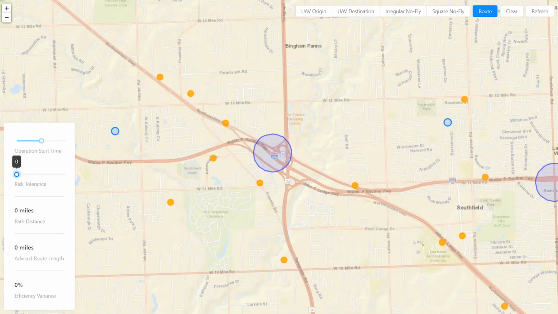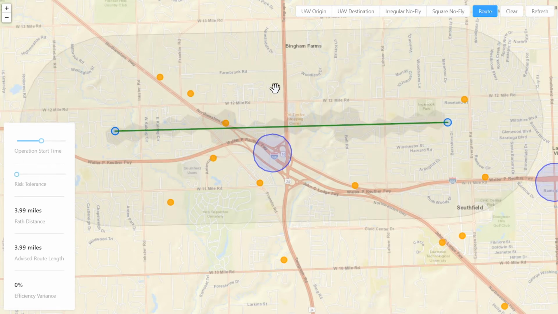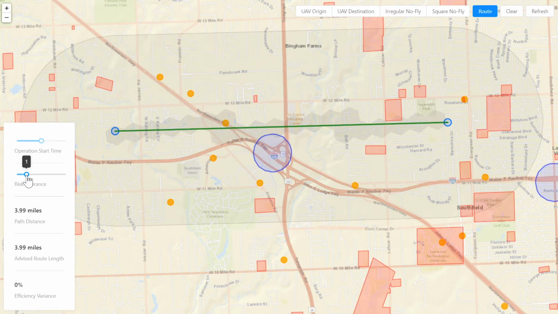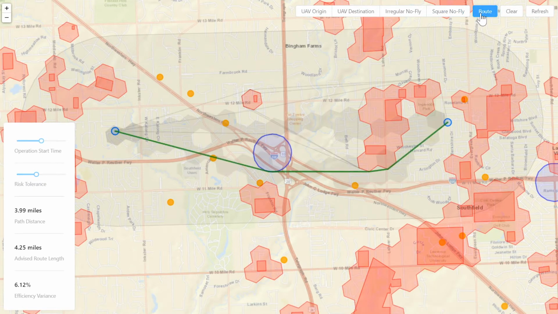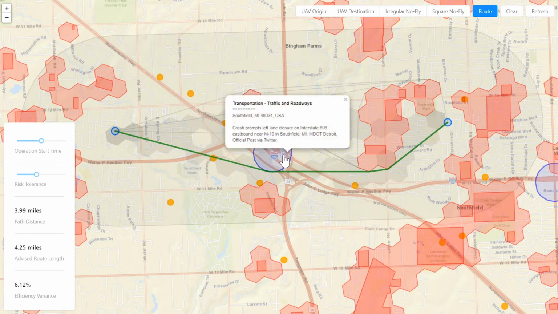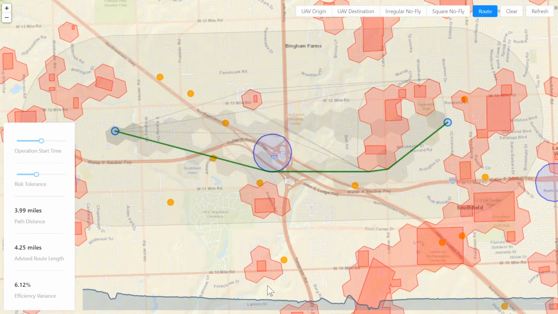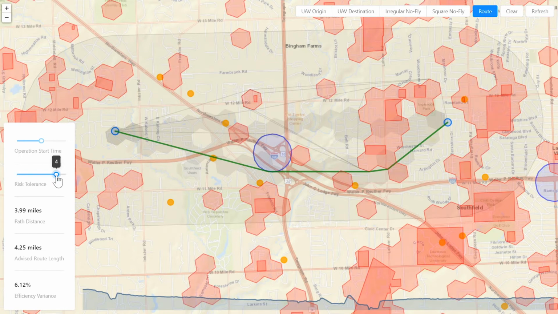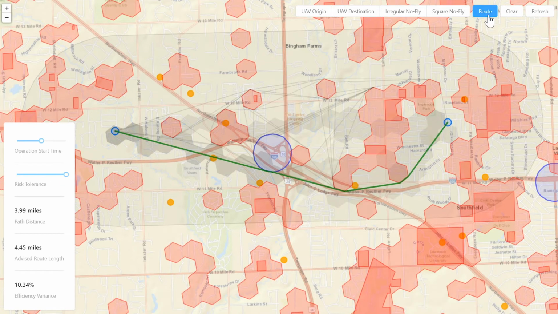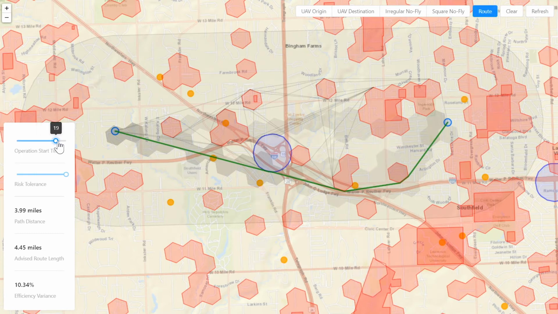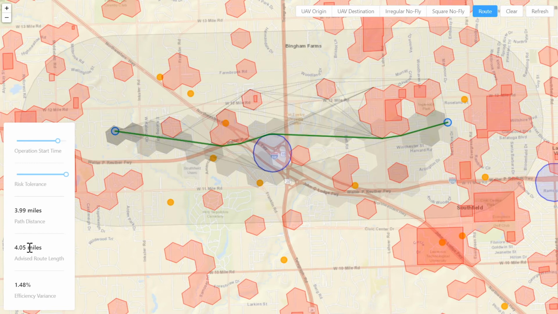AirHub for Business is an API product for supporting broader commercial uses such as package delivery. This is a simple interface put together to demonstrate the concepts. Consider this basic flight from point A to point B. A system would pass in the desired destination, and our platform will optimize the routes based on Airspace Link's aggregate data sources. While the interface is simple, all of the pieces come together to help make automated decisions based on both spatial and temporal data, including risk and advisory data from both federal and local sources, as well as social media feeds. The risk profile of the operation affects the routed outcome.